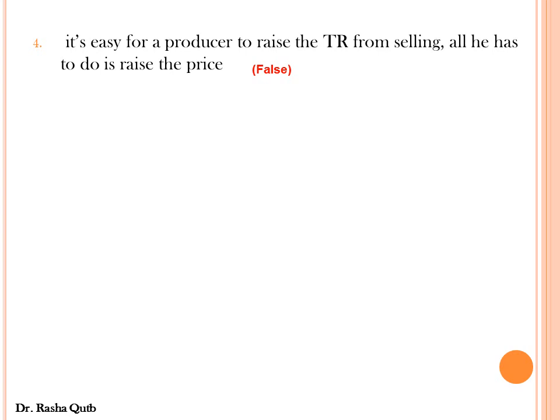On the other side, when the producer is facing inelastic demand for his product, it's profitable to increase the price level. Why? Because any rise in the price level would cause a reduction by small amounts in quantity consumed of the product, thereby total revenue would be increased. While when we have unitary elastic demand curve, the total revenue will not change as price changes.